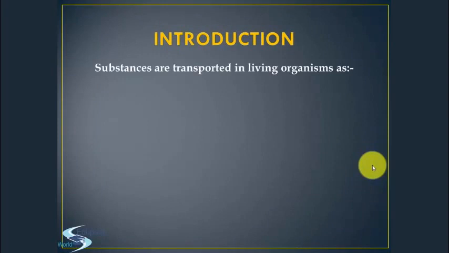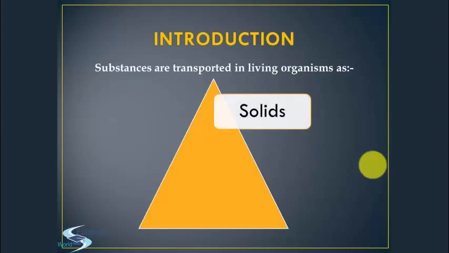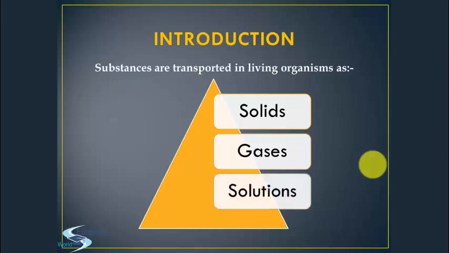Living organisms need to move substances into and out of the cell and between neighboring cells by a system called the transportation system. Substances are transported in living organisms as solids such as food particles and blood cells, gases such as oxygen, carbon dioxide and water vapor, and solutions of soluble nutrients, enzymes, hormones and excretory waste.